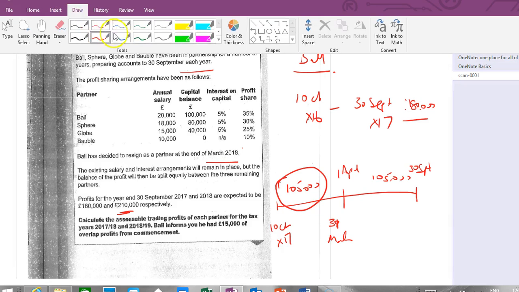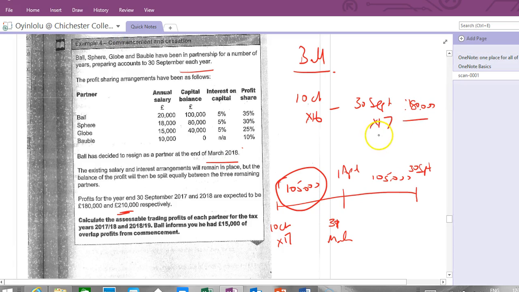So what I'm saying is that Ball's profits in this year will be dealt with by the Finance Act 1718, of course, because it's before the 5th of April 2018. Any profits here as well all come before the 5th of April 2018. So we're going to add Ball's profits from here onto any profits he's made here, right? That's our target, and take off, they tell us in the question, his overlap profits of 15,000.